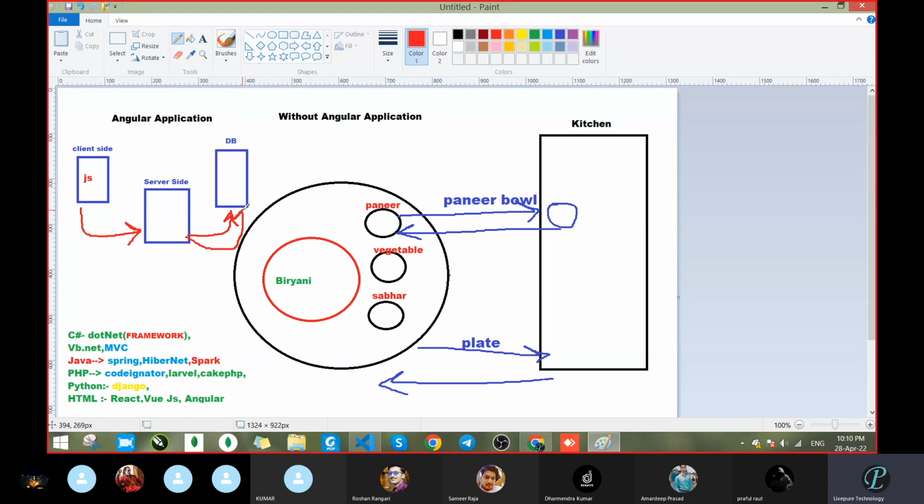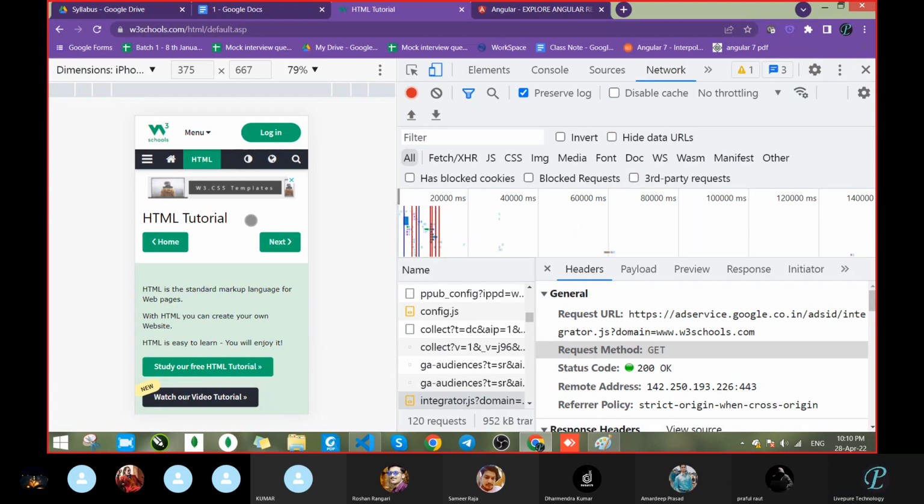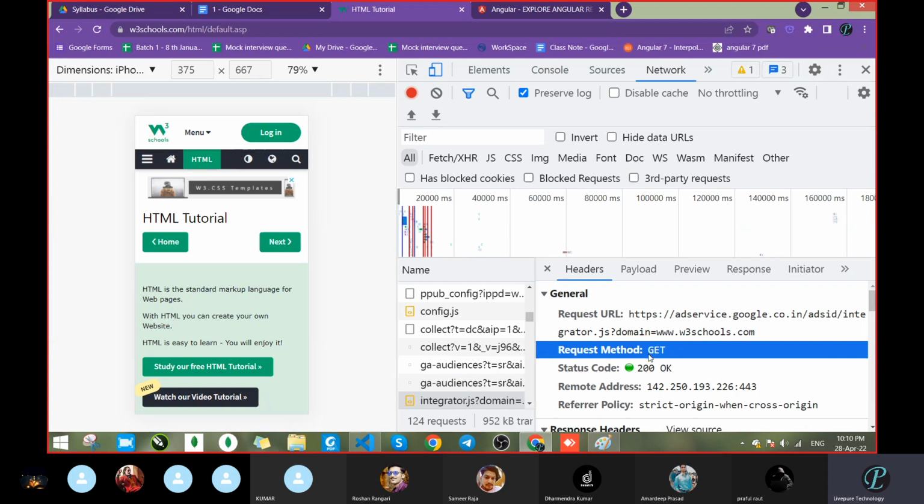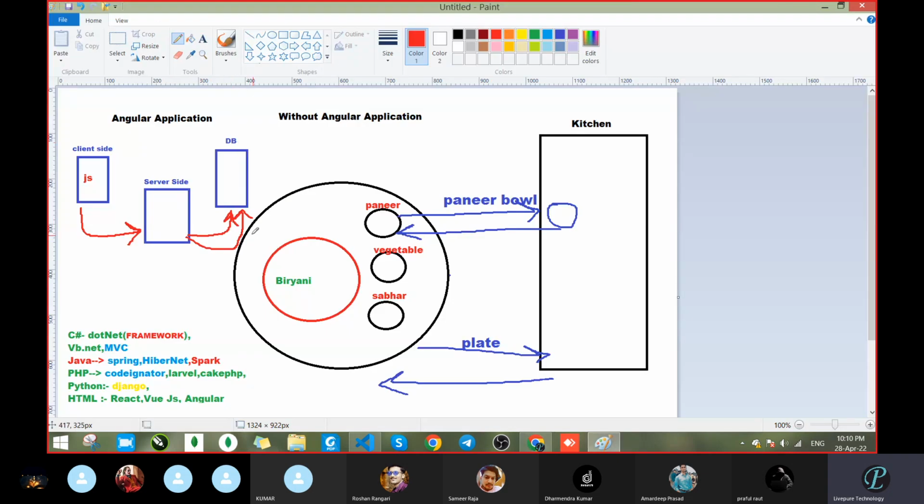And whatever request the server sent, for GET, correct? It's telling that I want something, GET. So the database also gives the GET response, and whatever it returns comes first to the server side.